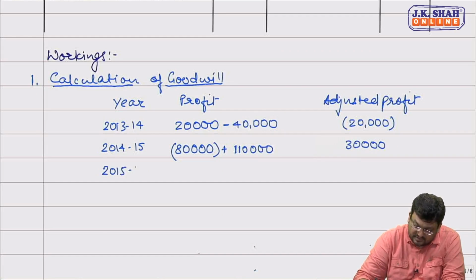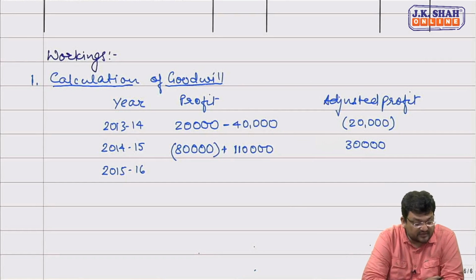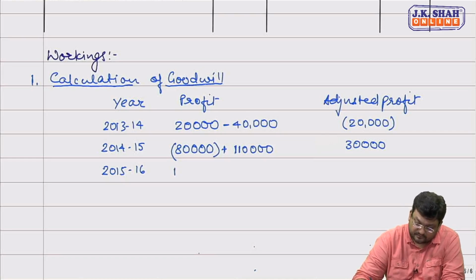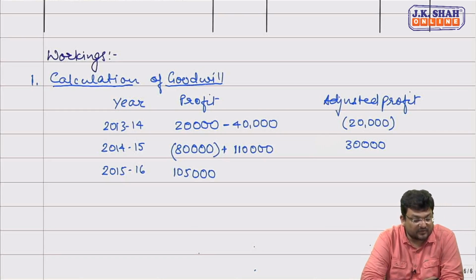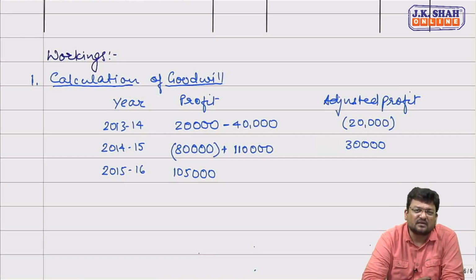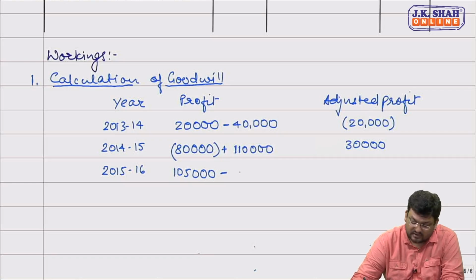Now for 2015-16. For 2015-16, profit is 1,05,000. And this profit of 1,05,000 includes a profit of 25,000, which is profit on sale of asset. Is profit on sale of asset recurring or non-recurring? Do you sell your assets every year? No, sir. We sell our goods every year. So profit on sale of asset is again a non-recurring profit, and should be excluded, deducted from our profit. So we'll deduct the non-recurring profit of 25,000. 80,000 will be our adjusted profit.